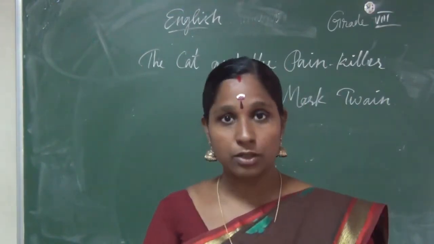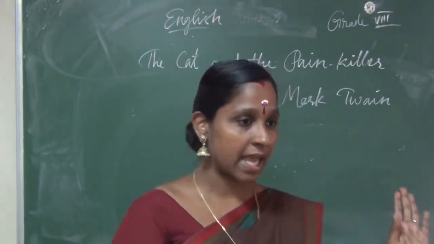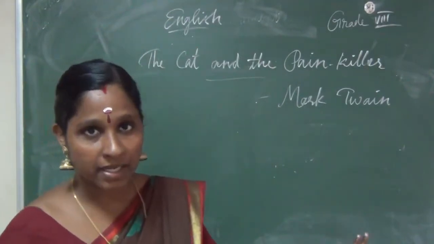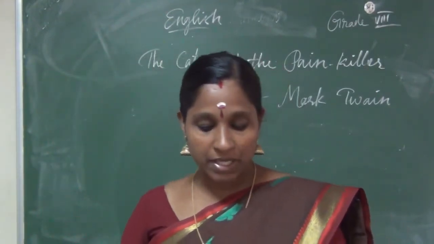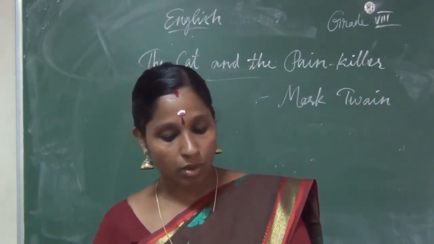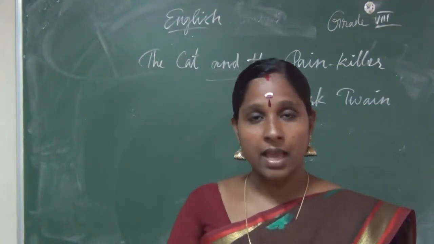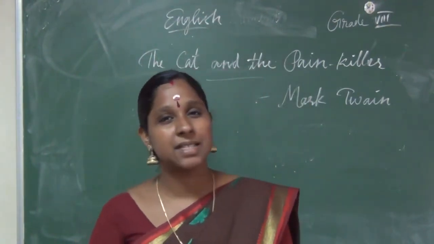Then the cat and the painkiller is one of the episodes of Tom Sawyer. So in this big novel, there was a small episode, the cat and the painkiller, right? It is an episode of Tom Sawyer where we find him playing pranks on his Aunt Polly. Pranks means mischievous acts.